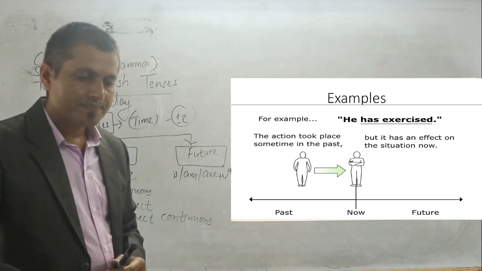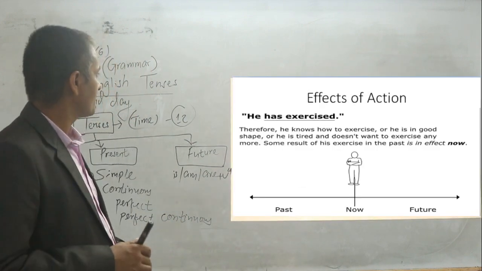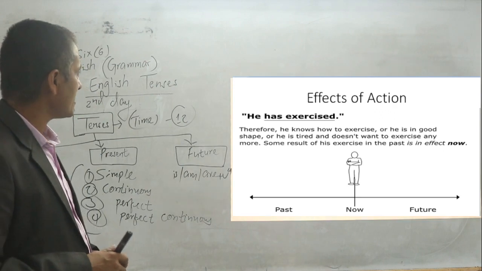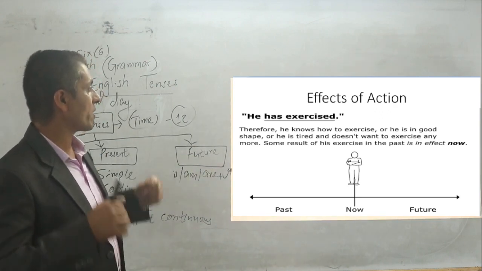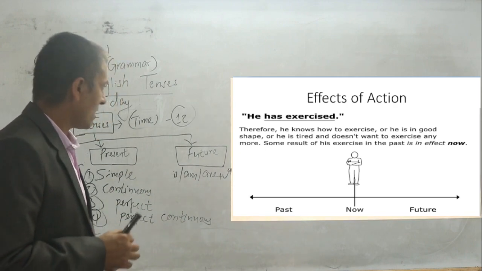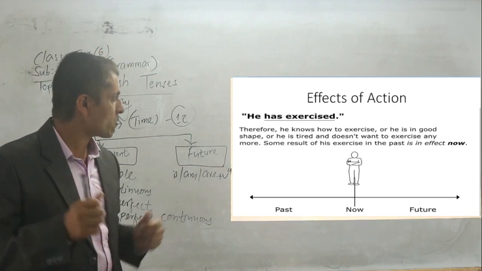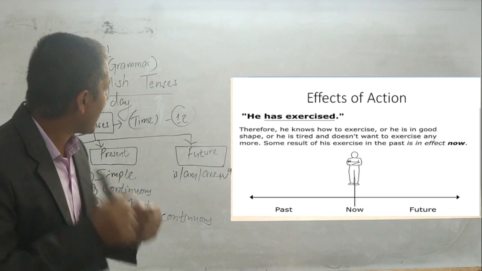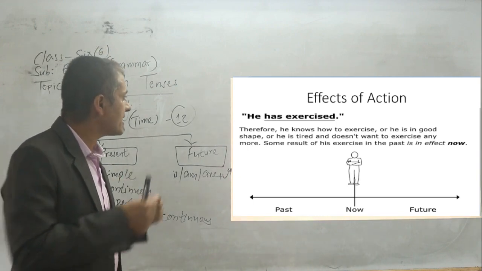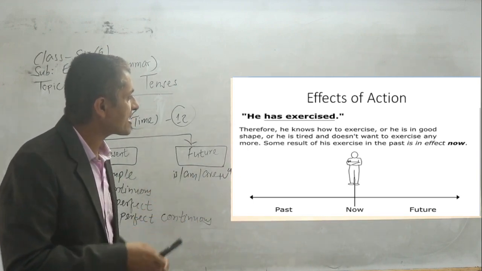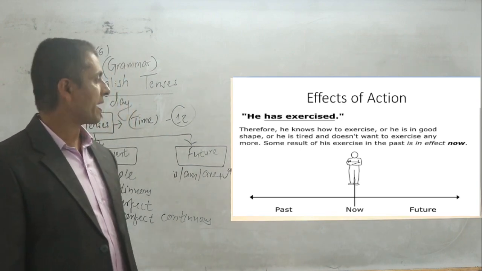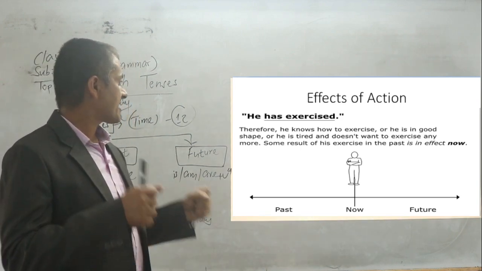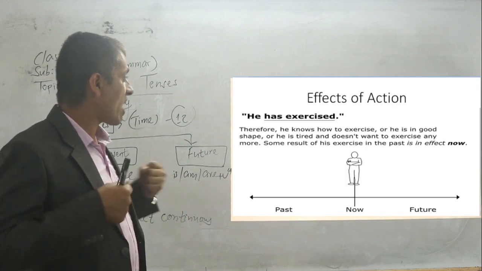Okay, now here you can see the effects of the action: he has exercised. Therefore he knows how to exercise, or he is in good shape, or he is tired and doesn't want to exercise anymore. Some result of his exercise in the past is in effect now. So these are all effects: a fit and fine body, he has an idea, then tired as well.